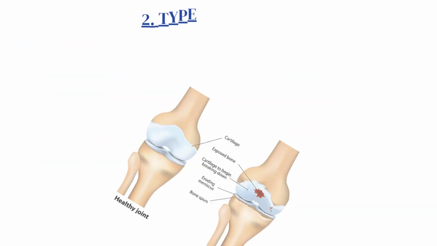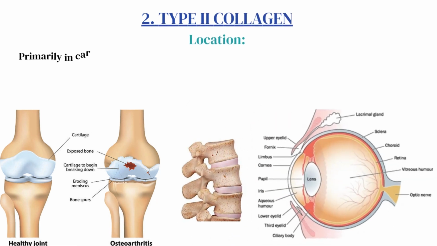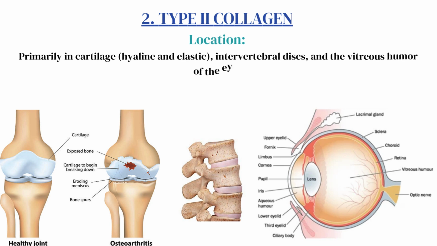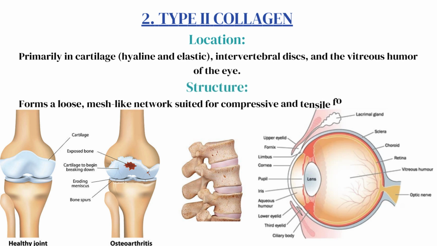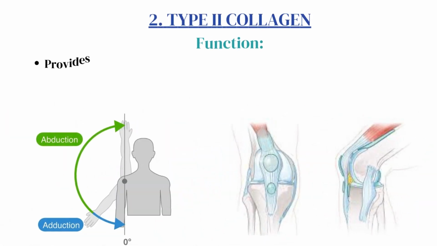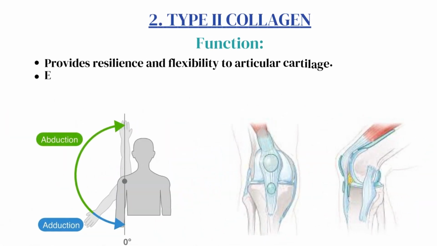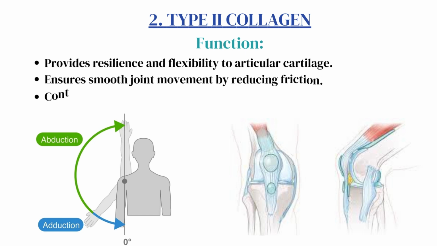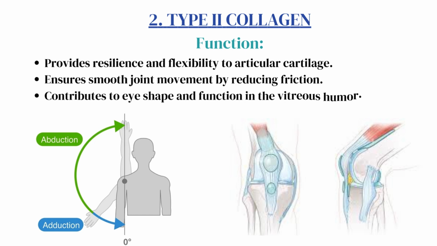Type 2 collagen. Location, primarily in cartilage, hyaline and elastic, intervertebral discs, and the vitreous humor of the eye. Structure, forms a loose, mesh-like network suited for compressive and tensile forces in cartilage. Function, provides resilience and flexibility to articular cartilage. Ensures smooth joint movement by reducing friction. Contributes to eye shape and function in the vitreous humor.